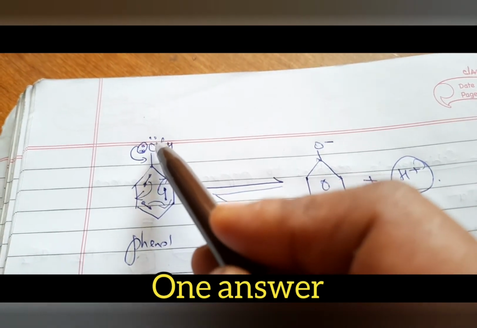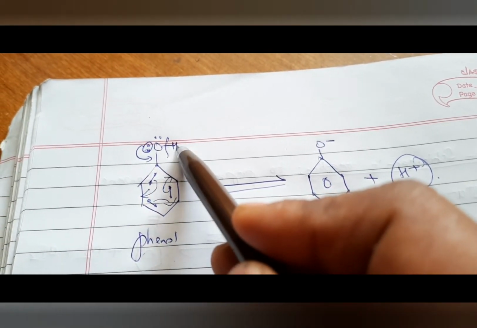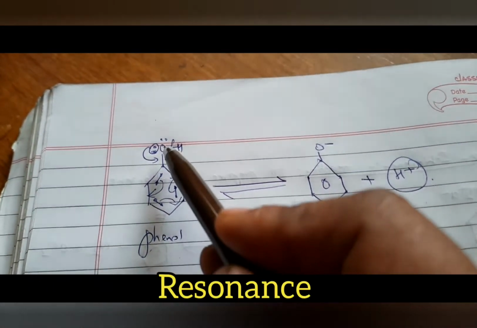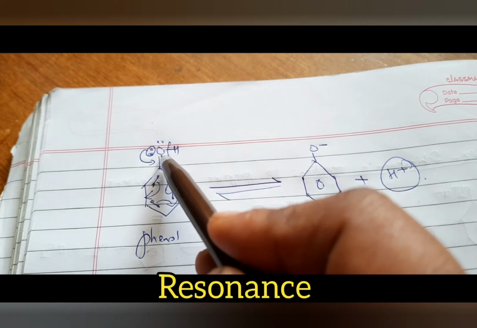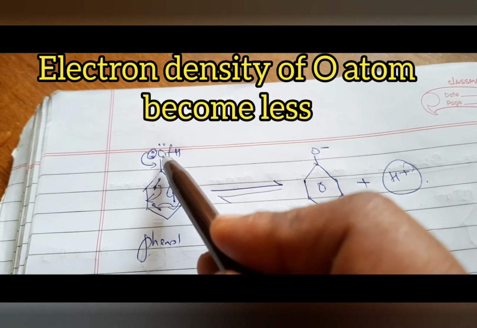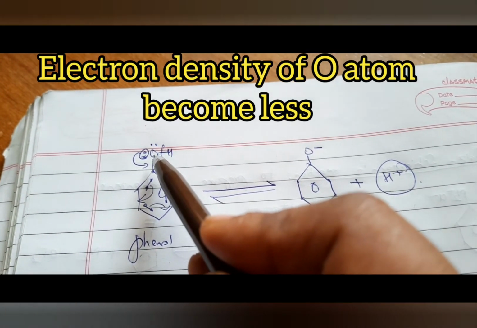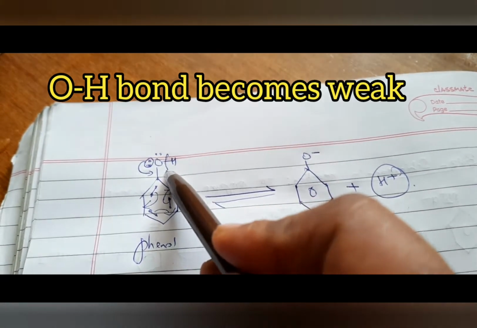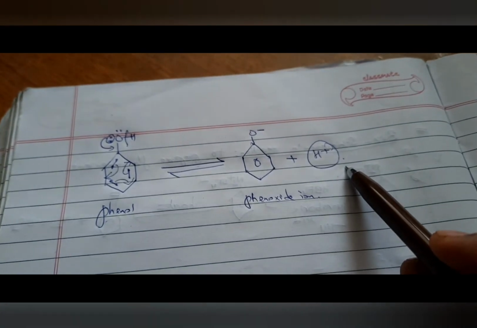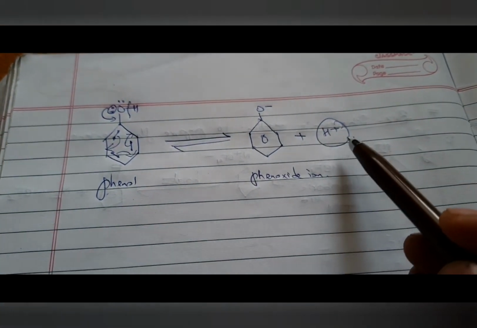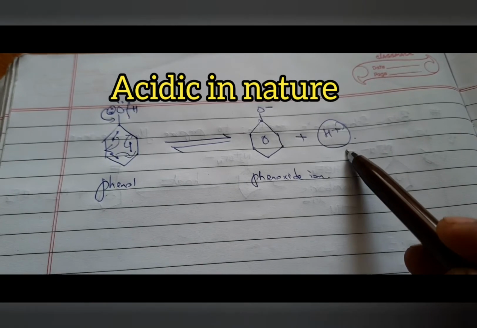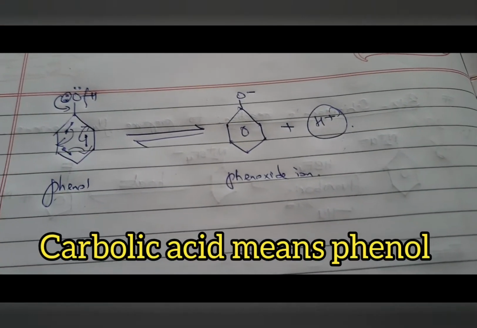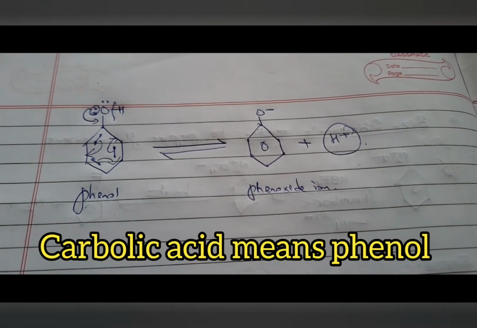In phenol, the oxygen atom of the OH group contains 2 lone pairs of electrons, which take part in resonance, due to which the electron density on the oxygen atom becomes less. Density means population of electrons. The O-H bond becomes weak. Therefore, it can be broken down easily to produce H plus ion. And since it produces H plus ion, that is the reason we call it acidic in nature, and that is the reason its other name is carbolic acid, students. Hope you all understood this explanation.